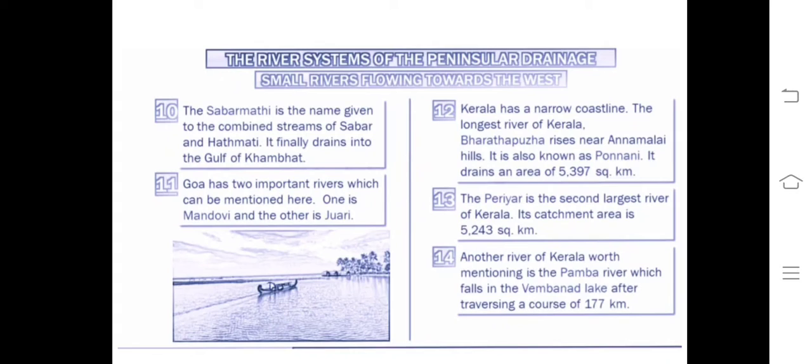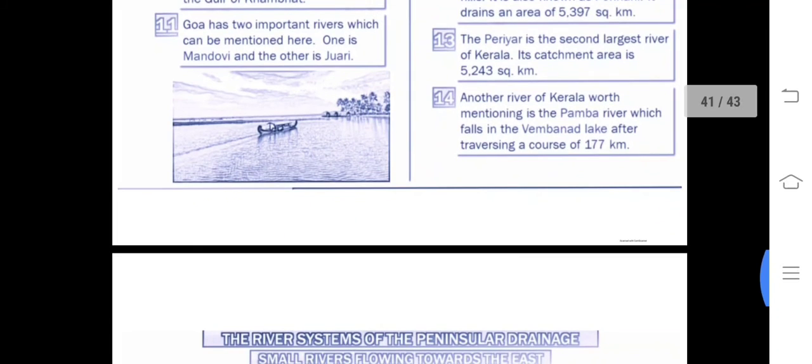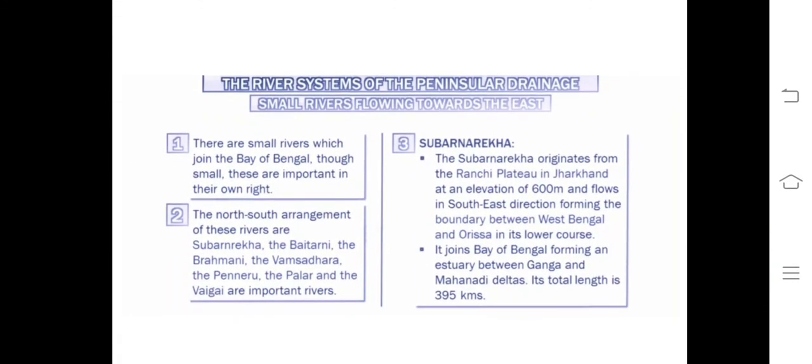Periyar, you know, is the second largest river of Kerala, with its catchment area. Another river of Kerala is the Pampa river that falls in the Vembanad Lake. Vembanad Lake, you know, where we have the backwaters, very good backwater structures. You can see towards the east; it was all about the west direction.